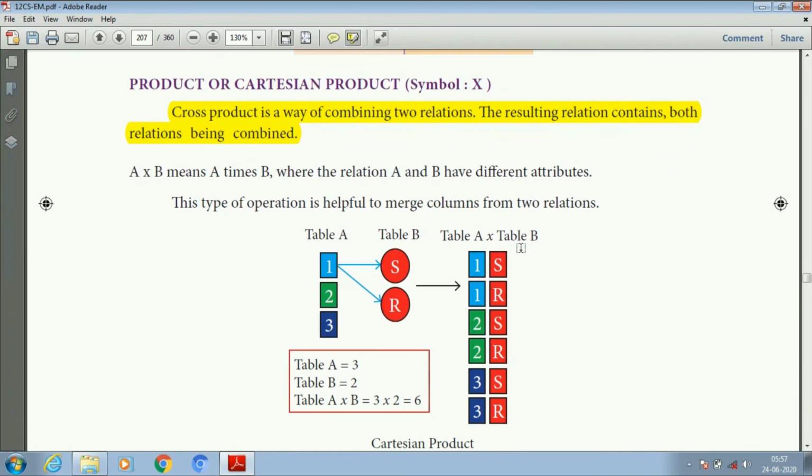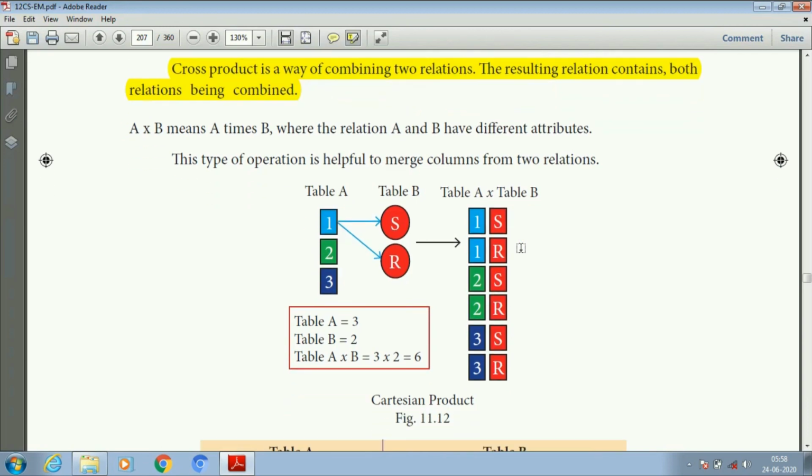And the final one is product, or Cartesian product. Here the symbol is X, that is the cross symbol. Cross product is combining two relations. The resulting relation contains both relations combined. A cross B means A times B, so here multiplication.